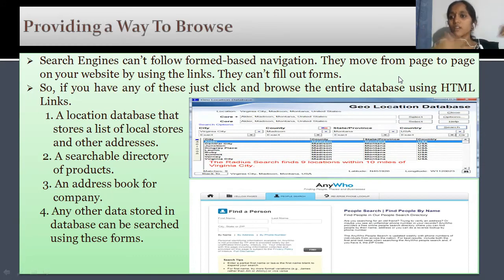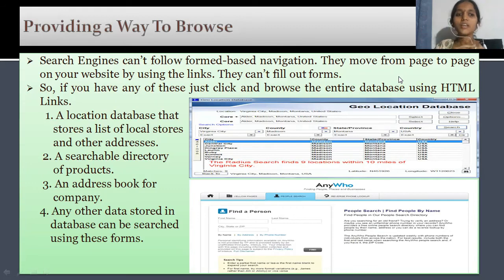All other factors like keywords, meta taglines, and hyperlinks, I have told you in the earlier lecture. Under session two, I told the do's and don'ts of ranking. In that, we discussed a lot of factors like hyperlinking, URLs, keywords, descriptions. All these factors play a major role in indexing, not forms and commands. So keep in mind that forms will never work for indexing. If you have any of these, just click and browse the entire database using HTML links.